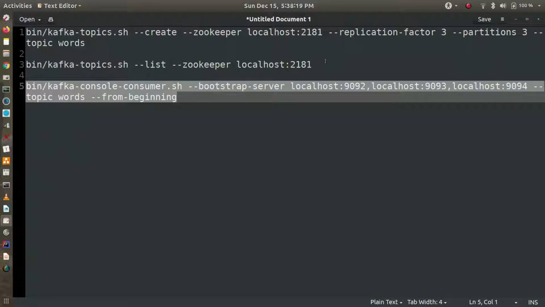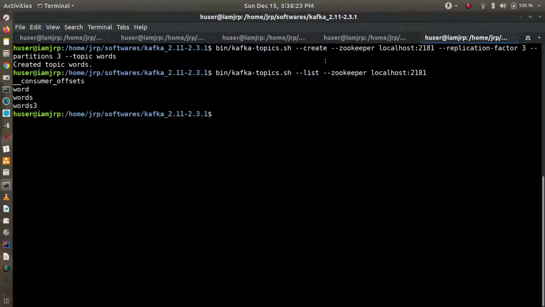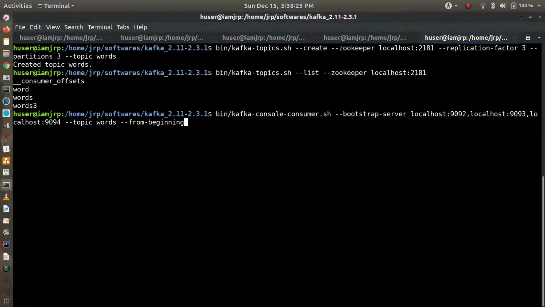But for the time being, you can use this Kafka console consumer. So Kafka console consumer is consuming the data from the topic words, and these are the bootstrap servers 9092, 9093, 9094. Okay, let's start. As you can see, there is no data so far in the words topic.